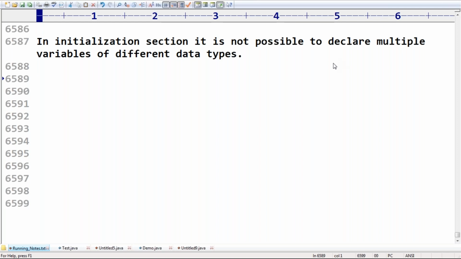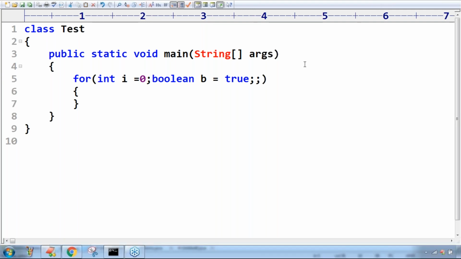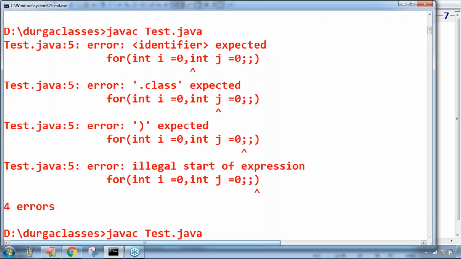Vinay, there is a new problem that will come into the picture. Sir, Vinay is asking, just observe this carefully. int i = 0;; boolean b = true is taken. Can you please tell what the new problem will be? The new problem is this: it is the initialization section. Now, if it is going to consider a conditional expression, but here two semicolons are there. Now, what will happen? Have a look once.